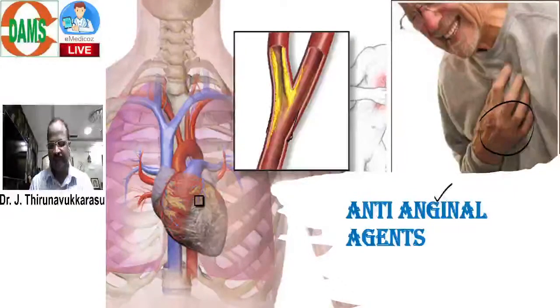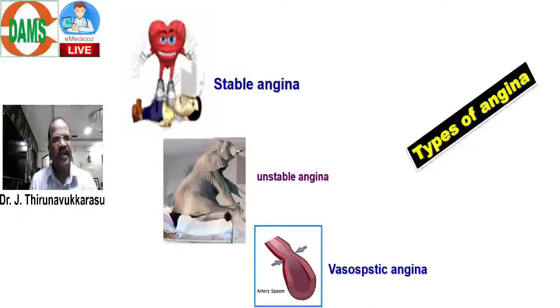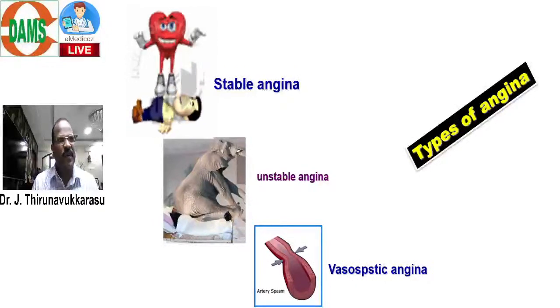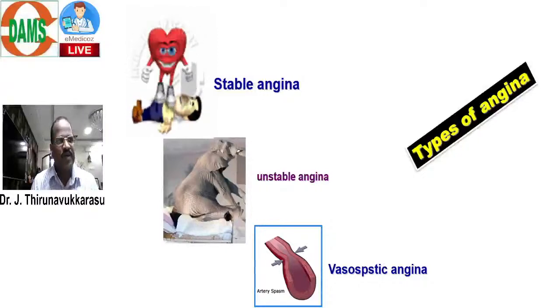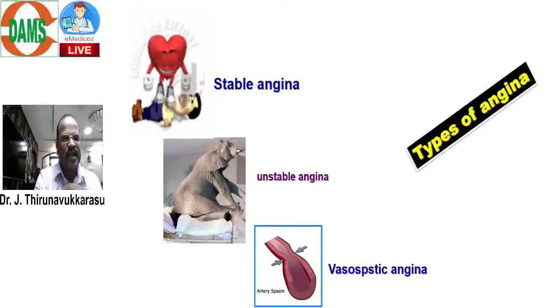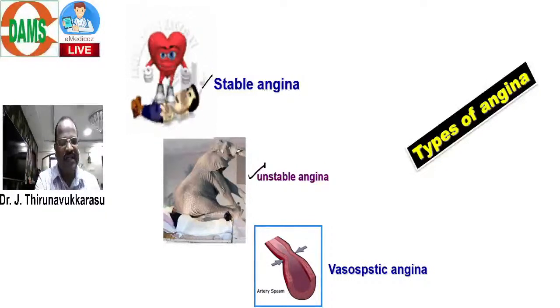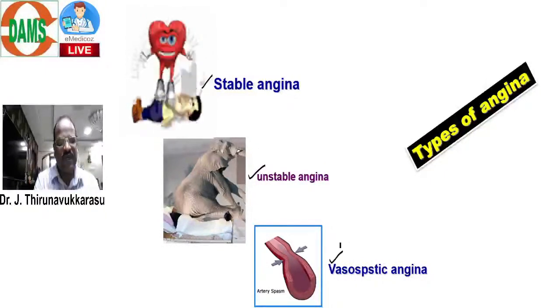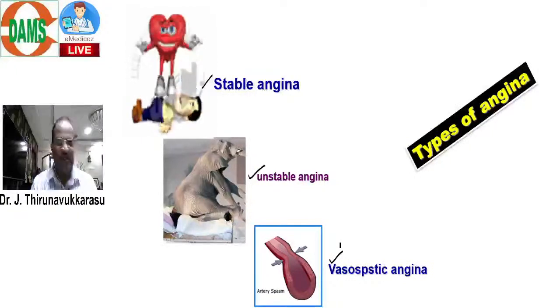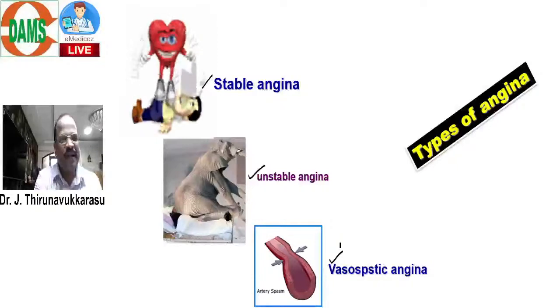What are the anti-anginal agents? First of all, there are three different types of angina. I will go a little bit basic and then come into pharmacology. Namely stable angina, unstable angina, and vasospastic angina. What is stable angina?